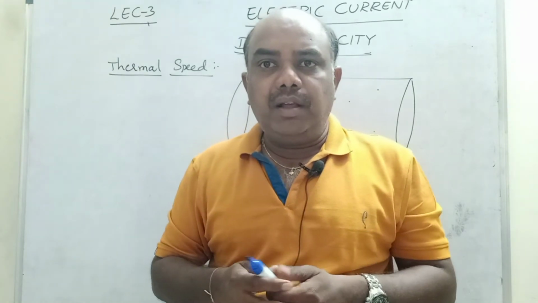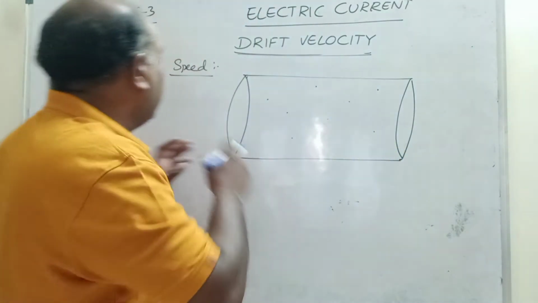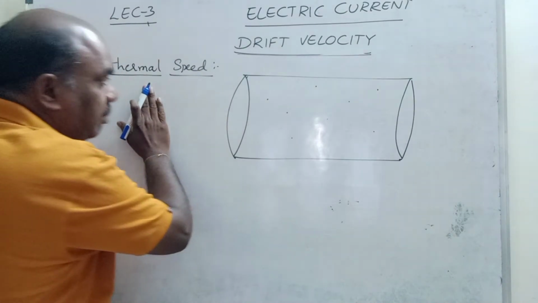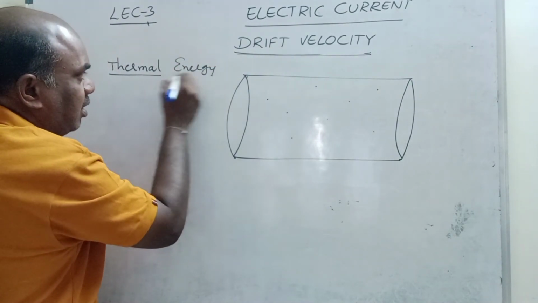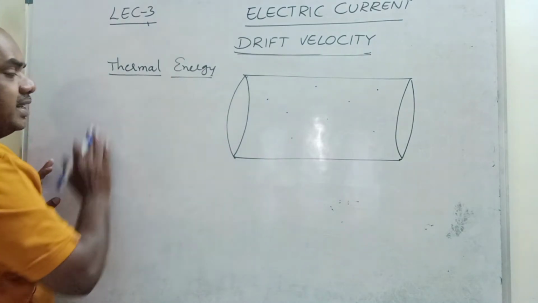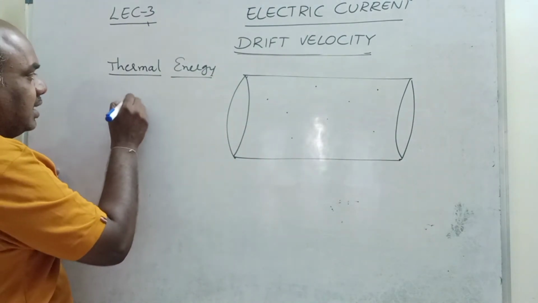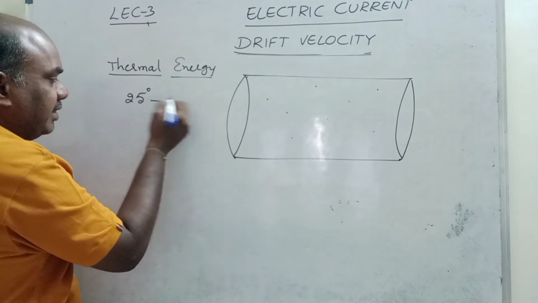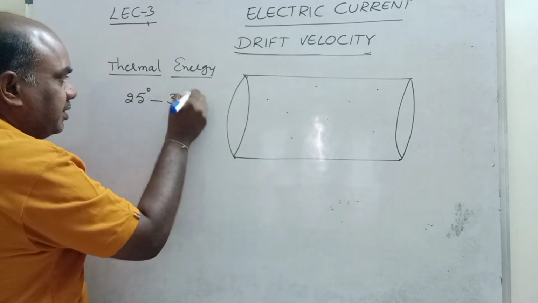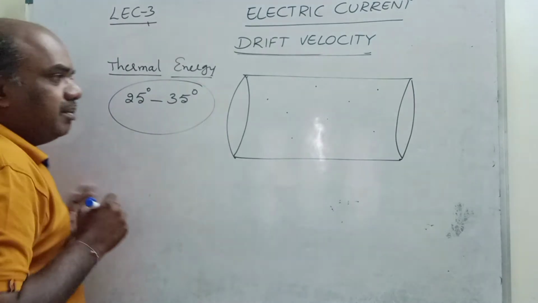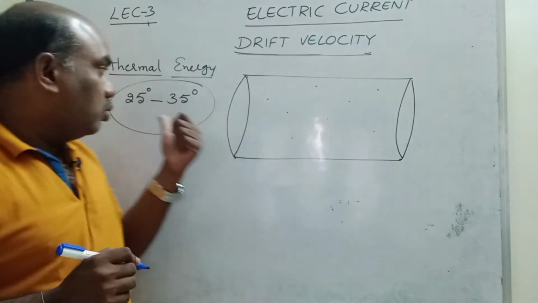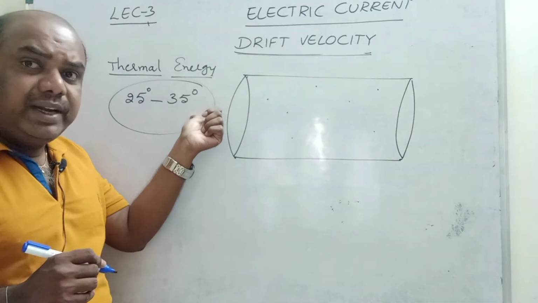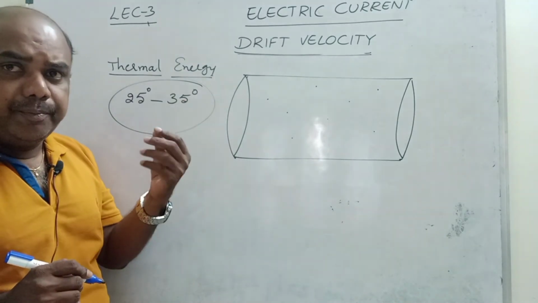How is it happening? This is because of thermal energy. Due to thermal energy, the electron gains some speed. What is meant by thermal energy? Generally, room temperature is 25 degrees. Outside atmospheric temperature is 35 degrees. This is room temperature, and this is surrounding temperature. At 35 degrees we can survive.